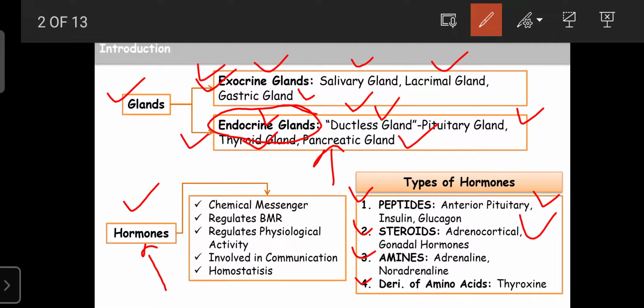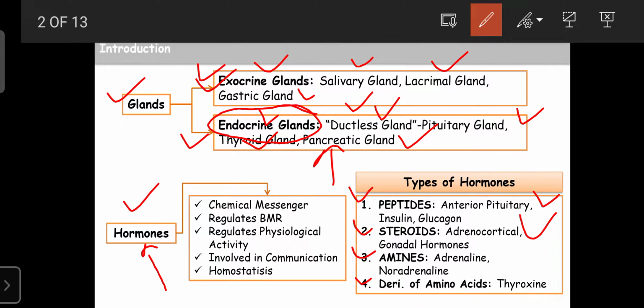Then there are gonadal hormones, like testosterone in the male, and estrogen and progesterone in the female. These are also synthesized from cholesterol, or from steroids. So these are two examples of steroids.